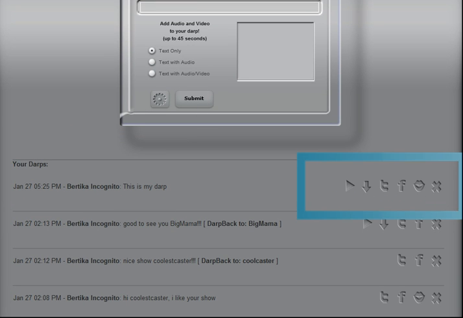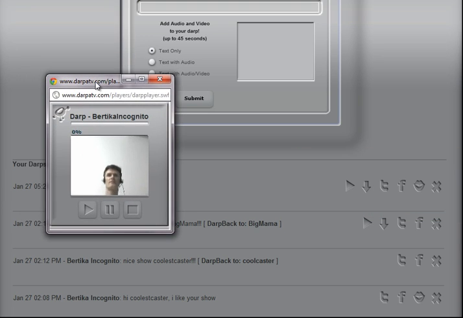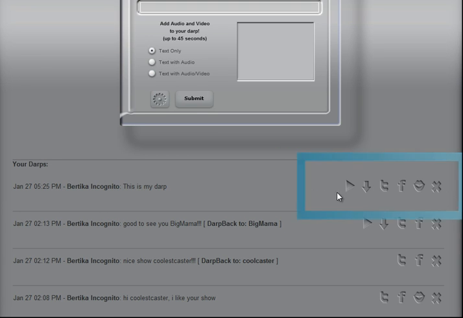And I can click on that, and I get the DARP player up, and you can see it playing right there. And if I like that DARP and I want to keep it, I can click here to download it. I can click here to send this over to Twitter. I can click here to send this to Facebook.